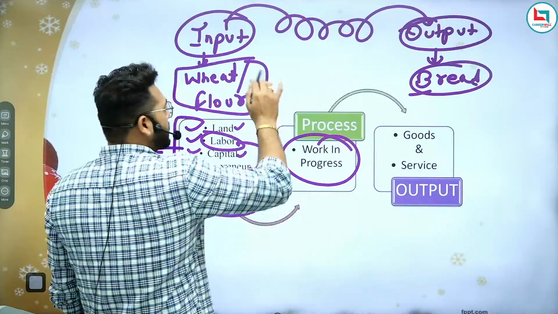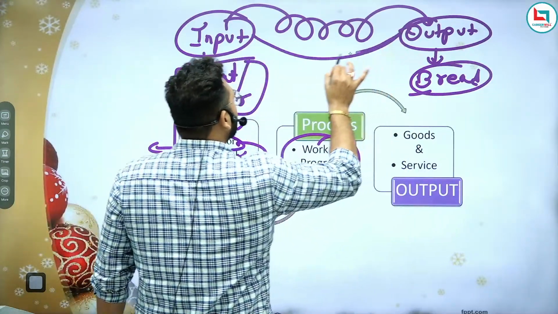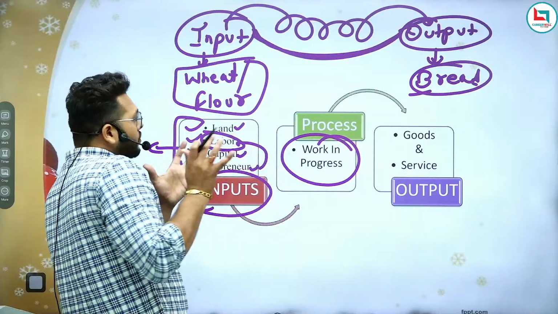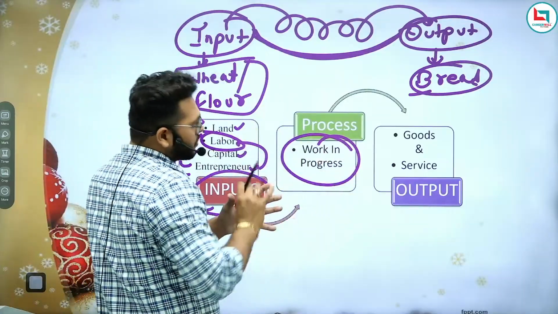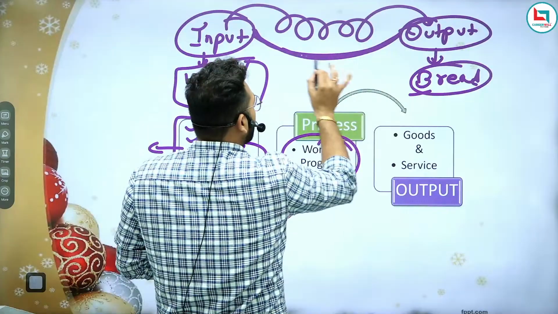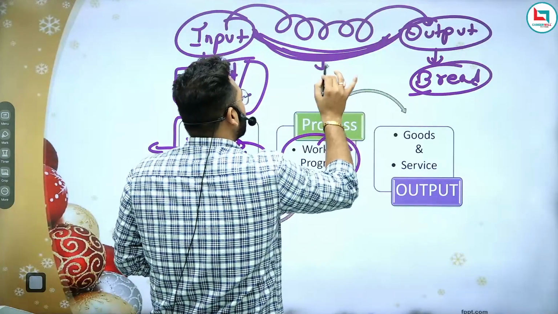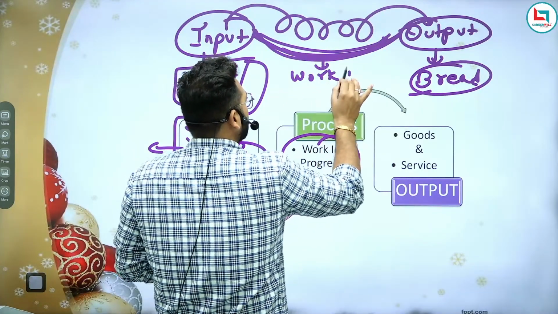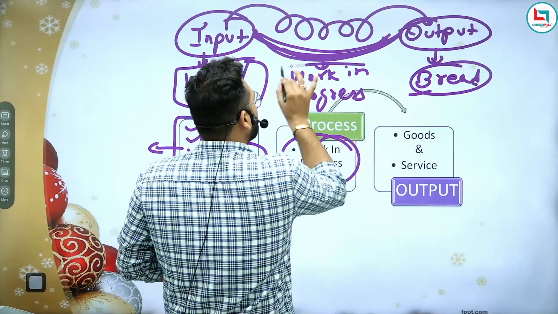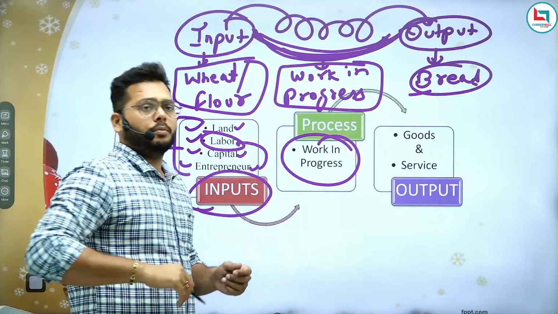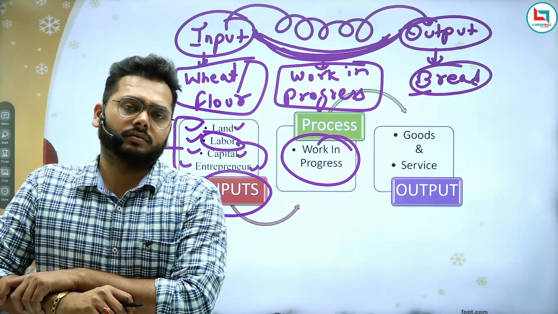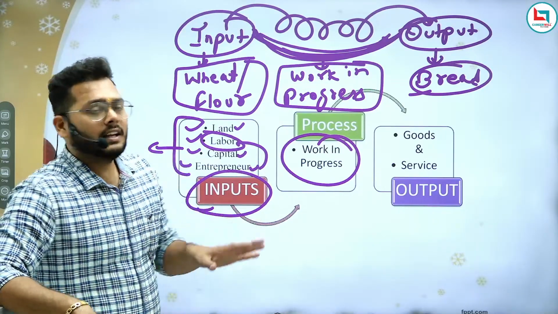The process involved in using inputs for the production of output, this process is known as work in progress. It means in work in progress, the production line has not been crossed.